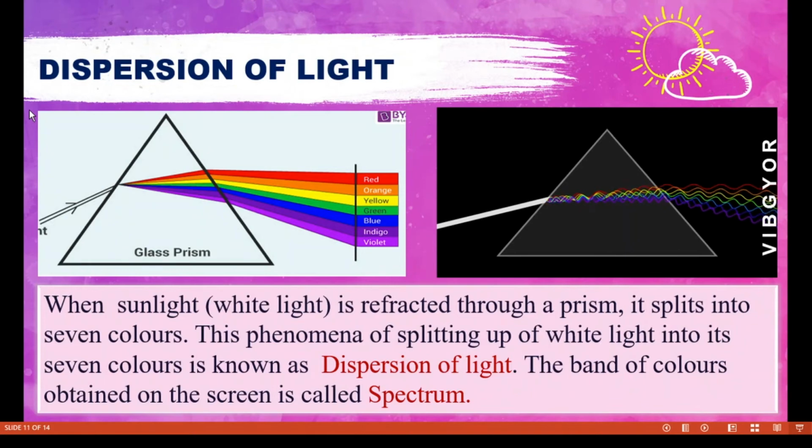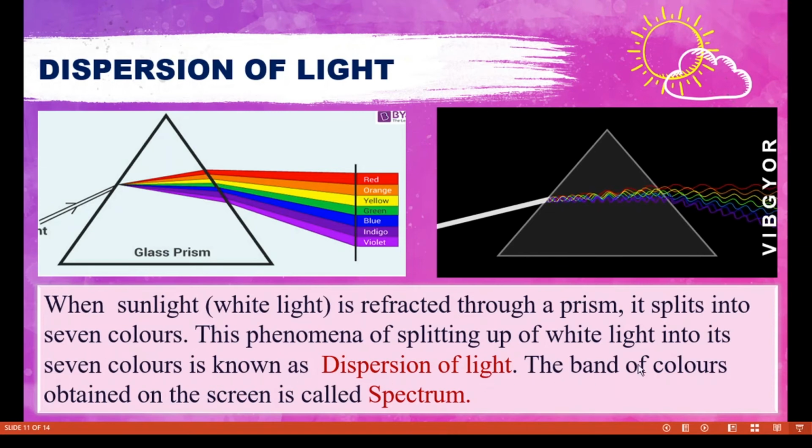So next we are going to learn about the dispersion of light. What do you mean by the dispersion of light? It is the glass prism. You know that very well. When a white light, that is sunlight, is refracted through a prism, it splits into 7 colors, what you are seeing in the picture. So when white light is allowed to pass through a prism, it splits up into 7 colors, namely violet, indigo, blue, green, yellow, orange and red.